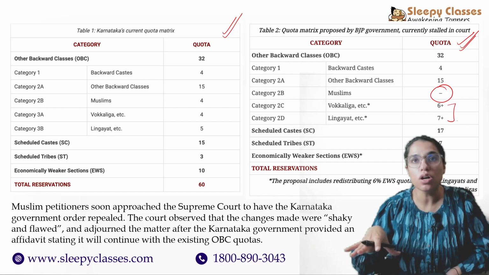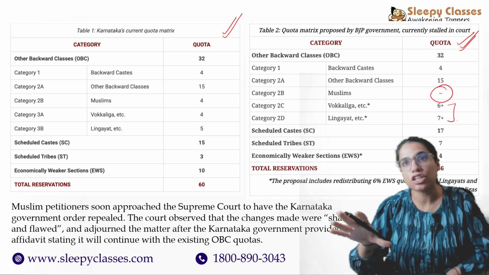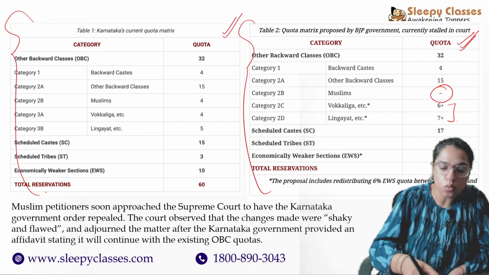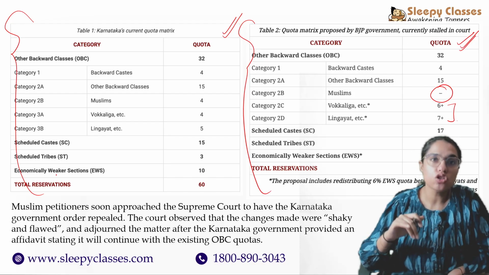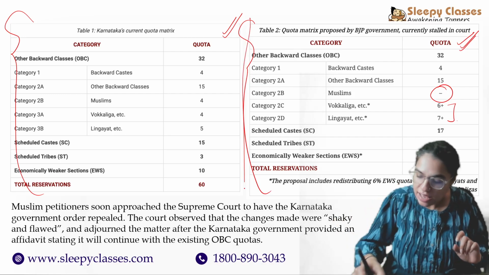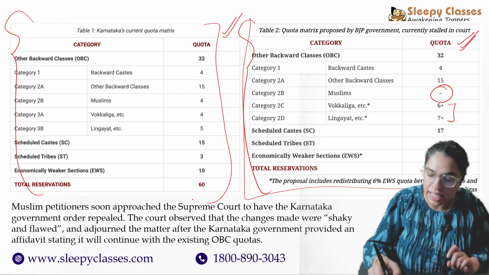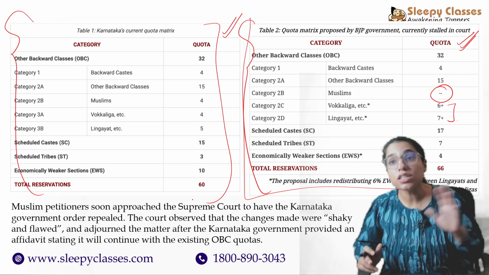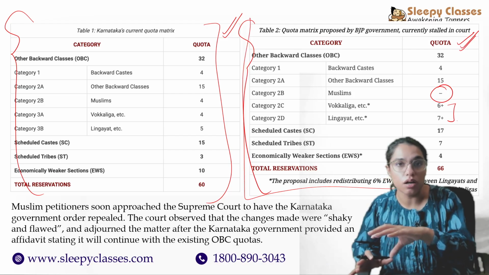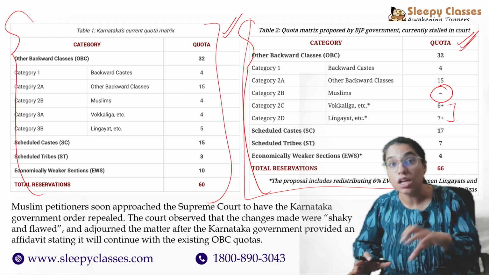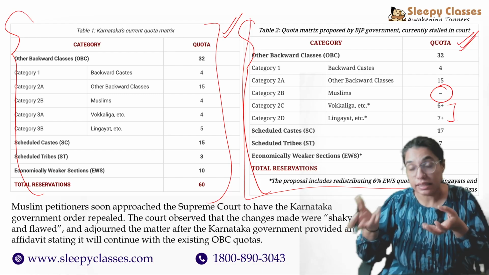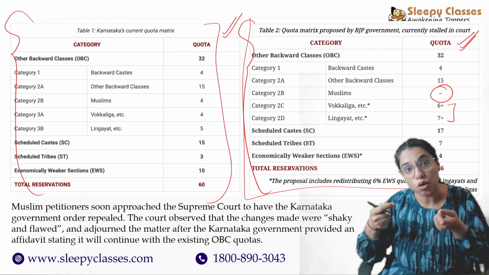After which the Karnataka government provided an affidavit and said that instead of this change, we will continue with whatever was existing, right? So now because of that, the situation has just been in doldrums. This has never really taken effect, and this is what they have continued with. Now this has also become a political storm, right? Because of the failure to deal with the demands of the community, who also happen to be, because they have large numbers, a very important vote bank.